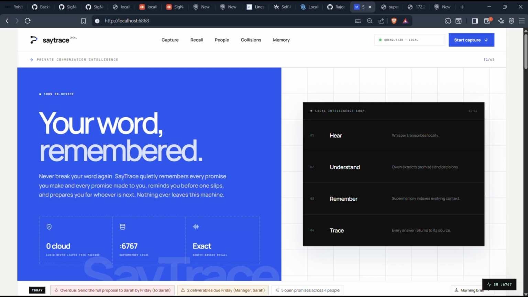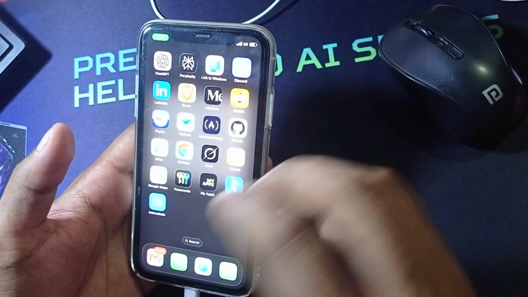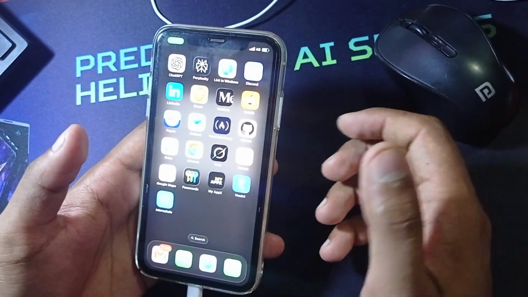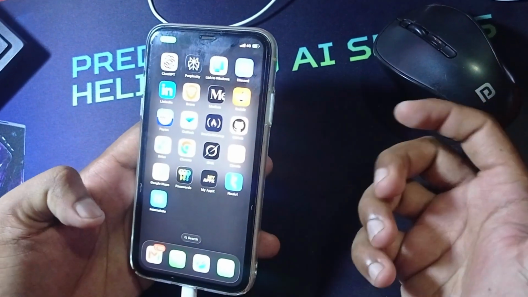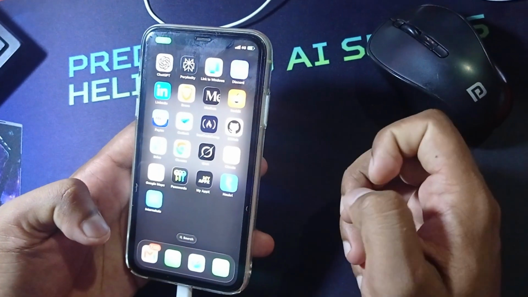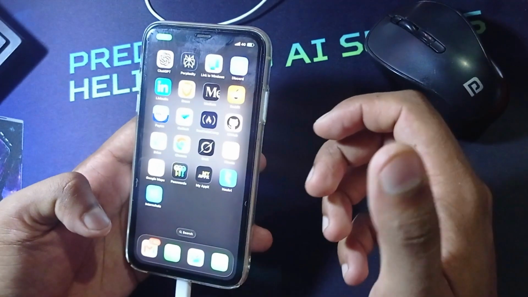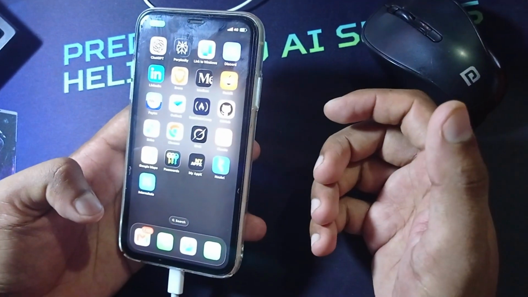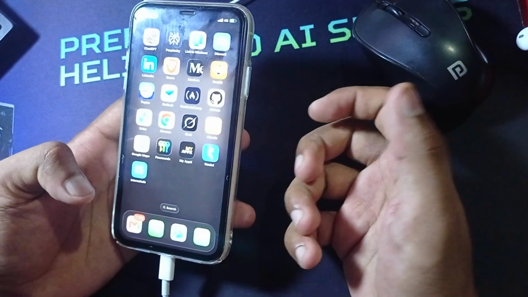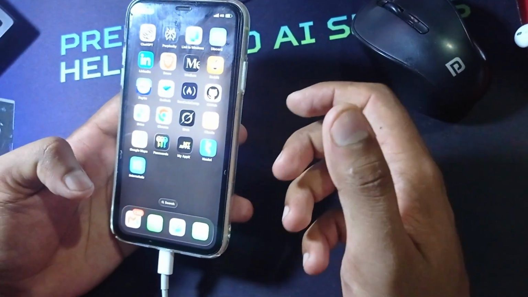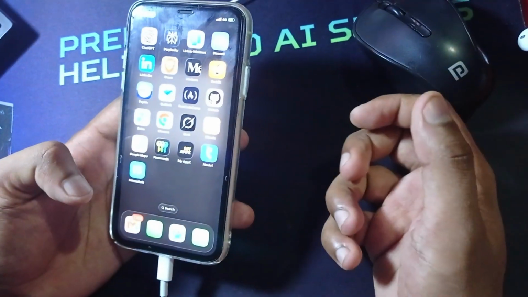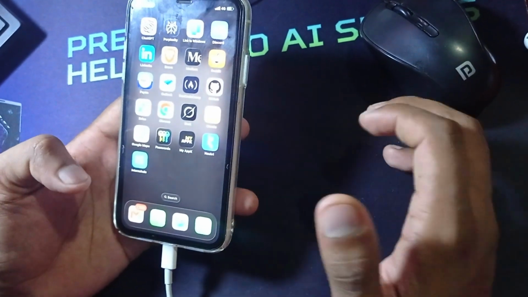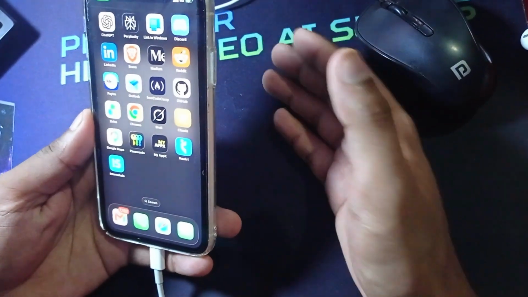So let me just show you all of this, because it's better to show than to say. Now I'm going to show you how easily I can capture conversations, promises, and all that stuff. We make promises when we are talking to people, walking, sitting and having chai, not sitting in front of a laptop. That is why we keep our phone with us most of the time, and it's easy to record a conversation on the phone. All I have to do is simply tap on the backside three times.